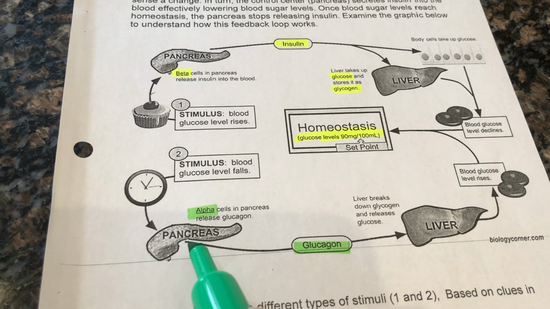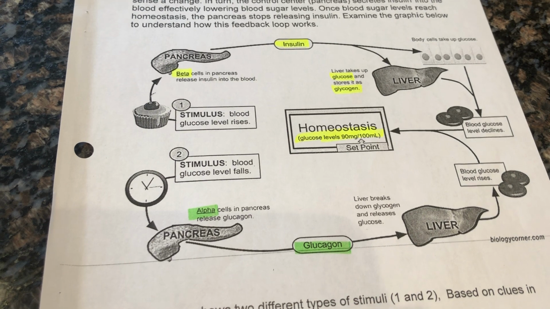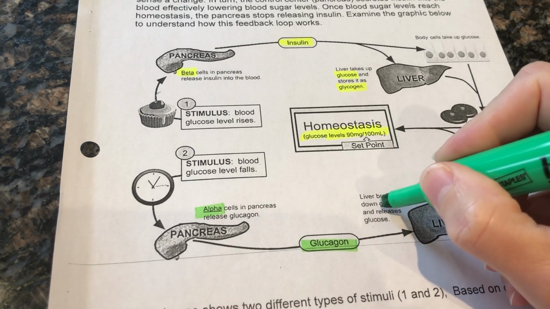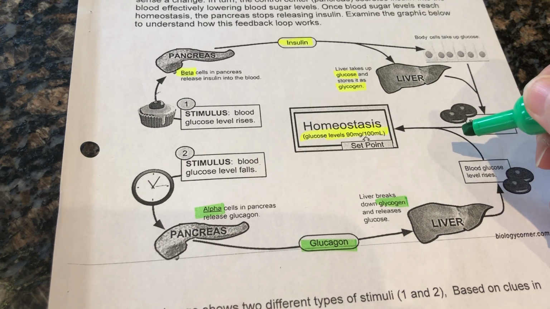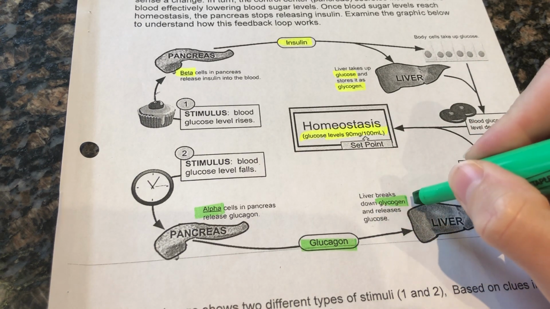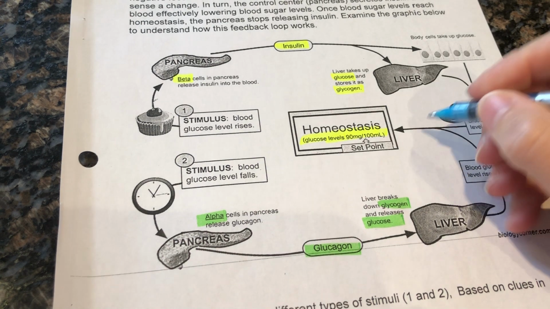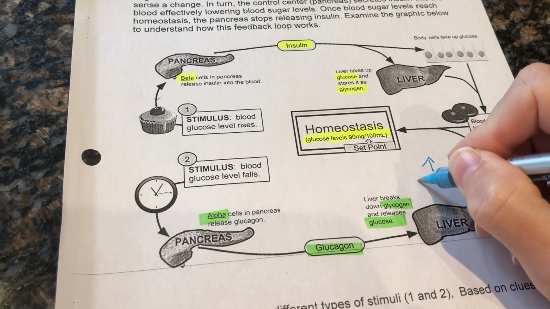So alpha cells in the pancreas secrete glucagon. What does glucagon do? It tells the liver to break down glycogen. So extra sugar is stored in our liver as glycogen, and it says to the liver, break down glycogen, release glucose. And so what happens then is our blood glucose levels increase. Okay, so this is going to cause an increase in blood glucose.